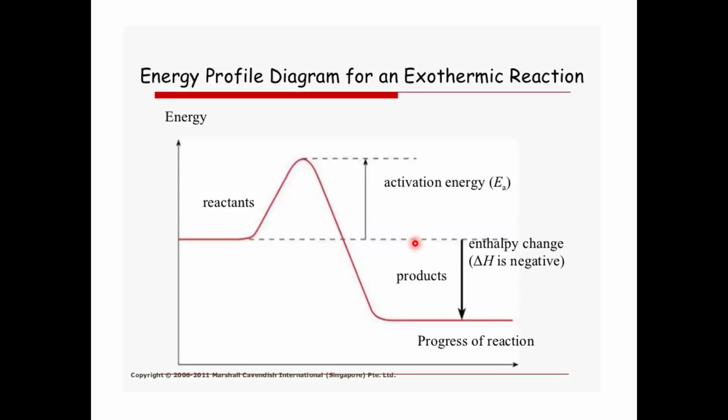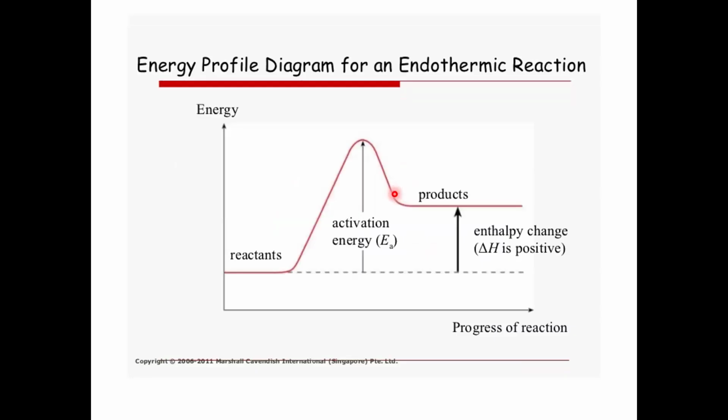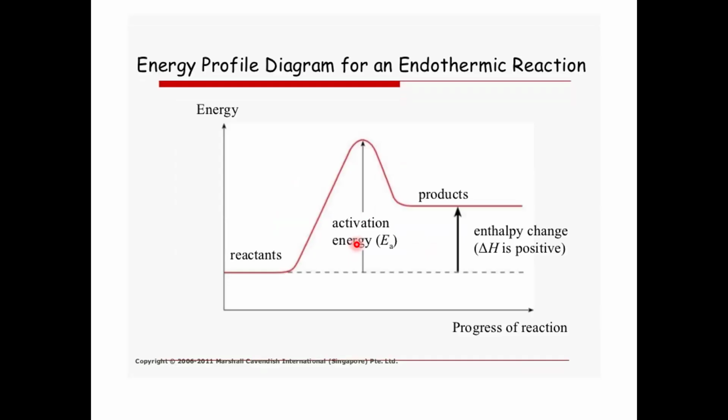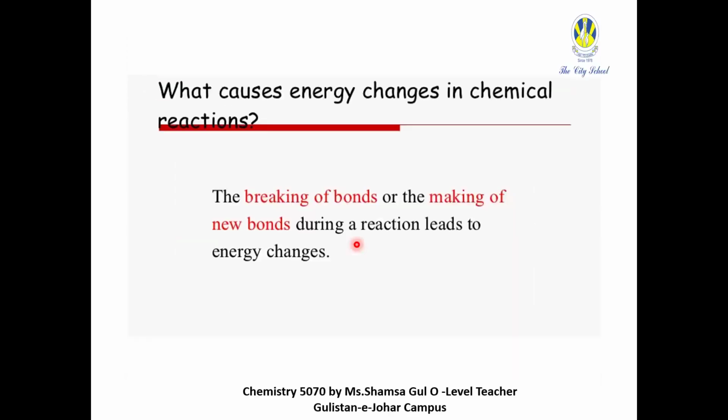Yeah. Okay. But for an exothermic reaction, the activation energy is smaller than the activation energy of an endothermic reaction. Okay? Yeah. So therefore, we have fewer endothermic reactions and more exothermic reactions. Okay? Because in an exothermic reaction, a very small amount of energy is required. Got it? Yes, miss. Okay. So I hope there's no problem.